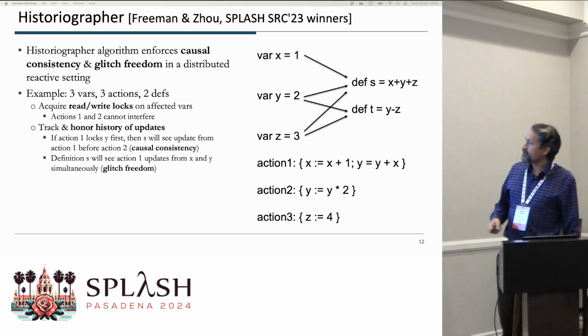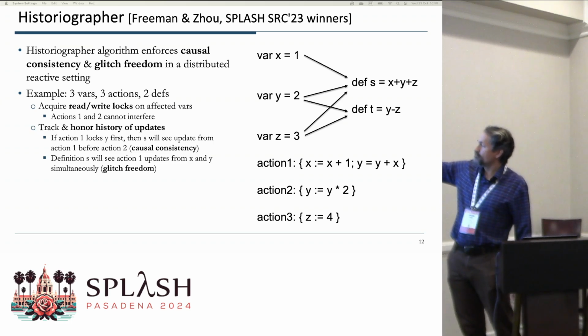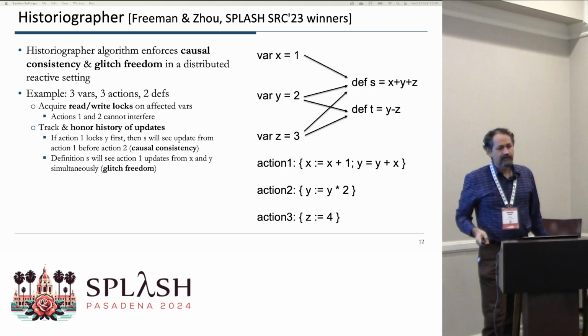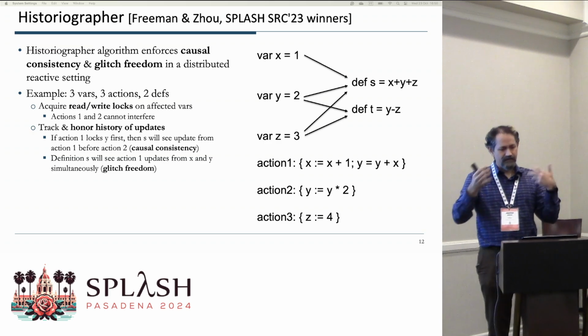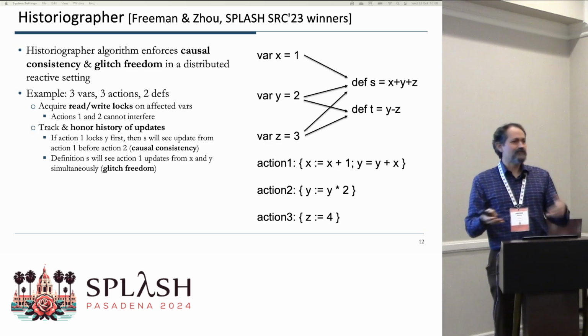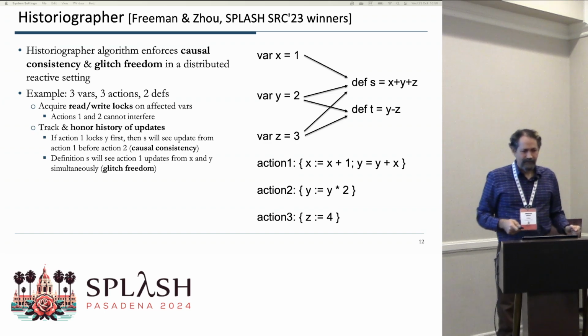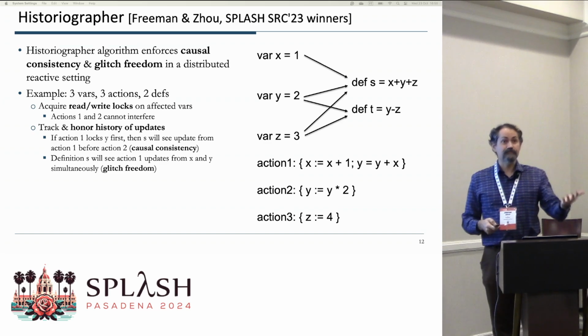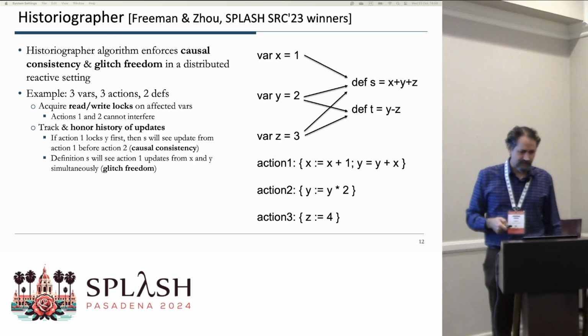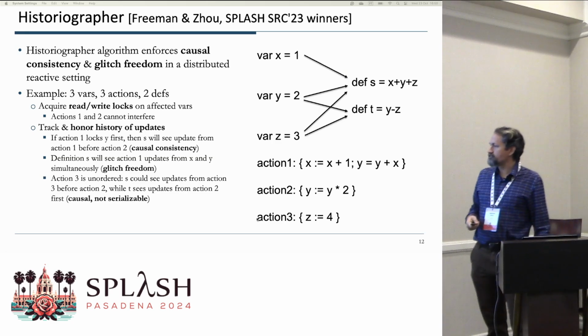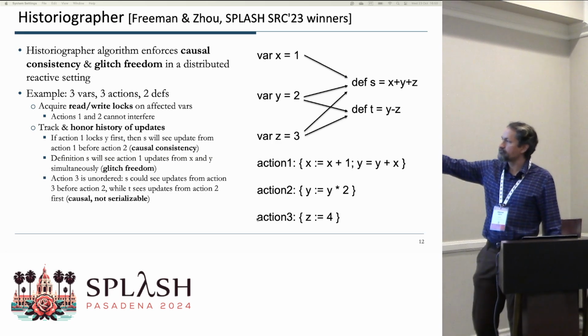Furthermore, action 1 is going to update both x and y, and those are both going to affect definition S. But we want those updates to arrive together, right? Because otherwise you're going to see values of the definition S that don't correspond to any possible x and y. And that's what's called glitch freedom in the literature on reactive systems. But just to give you one more example, action 3 here touches some different variable z.